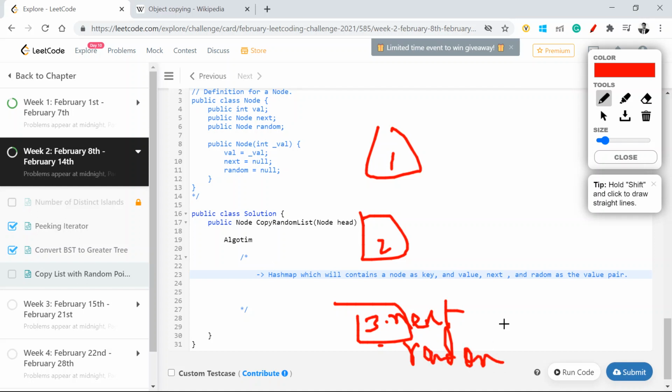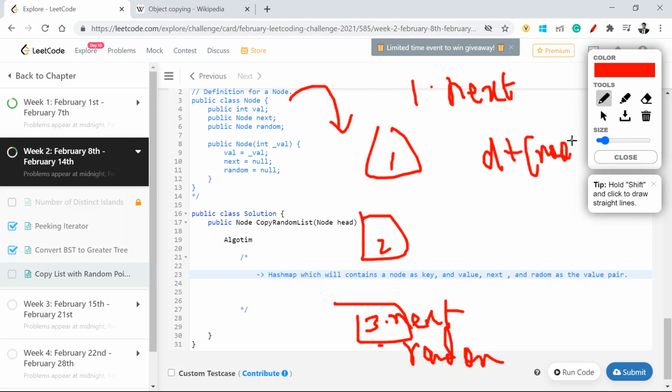So I'm iterating through this hash map. I will say whatever this node dot next is will be equal to my dictionary of that node dot next, right?